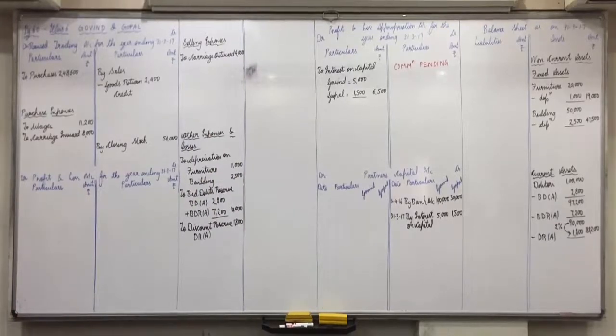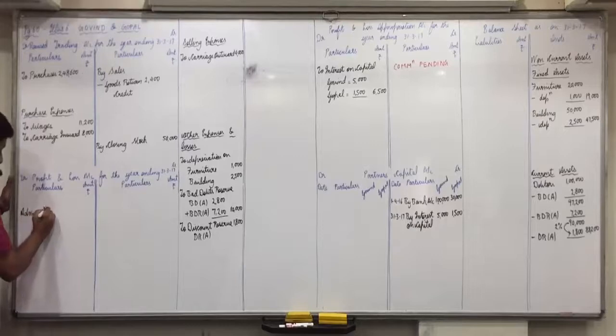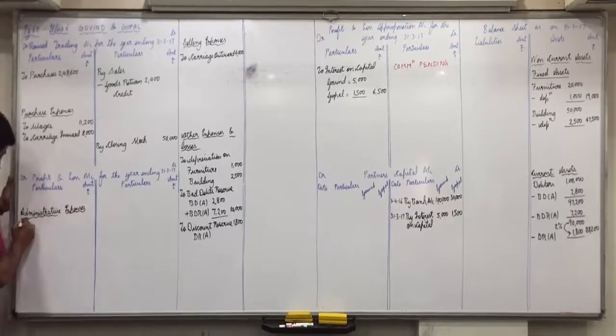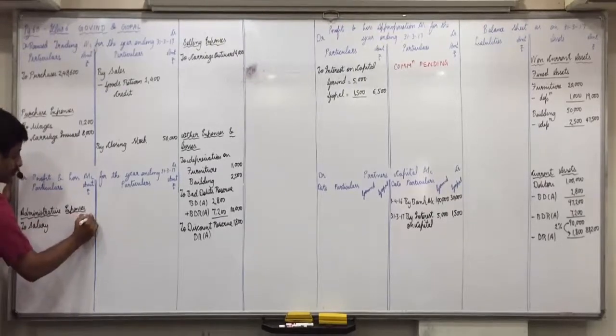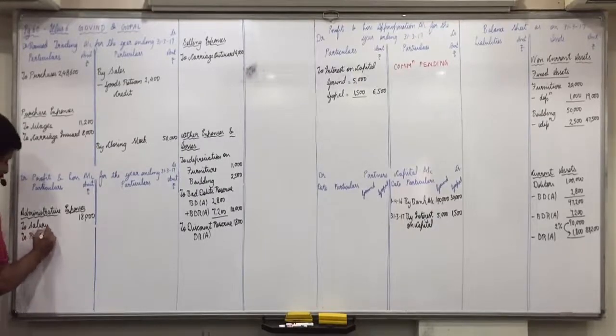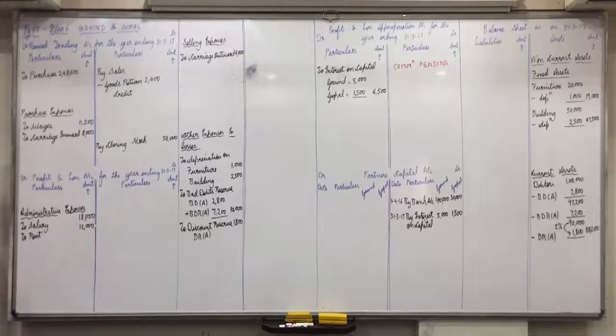Next. Salary 18,000. Administrative expenses, to salary 18,000. Then rent, administrative expense, 12,000 to rent 12,000.